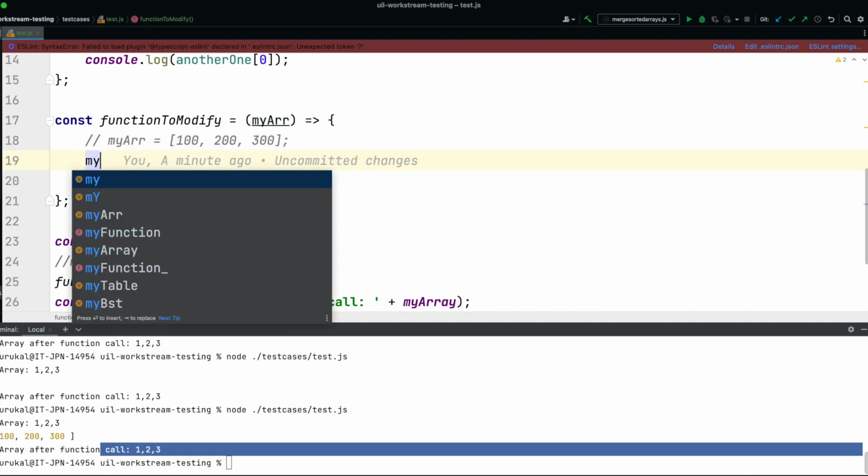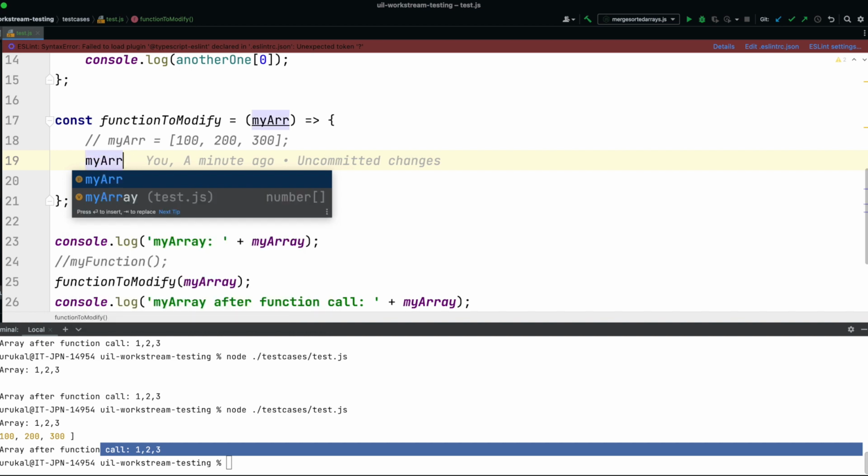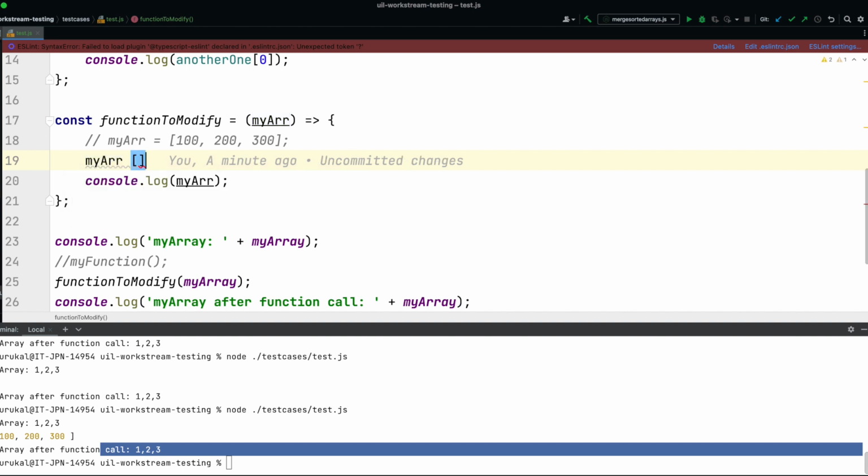So what I have to do now in this case is, instead of using this assignment, I can just change the context of my array directly. Like, let's change the first index.